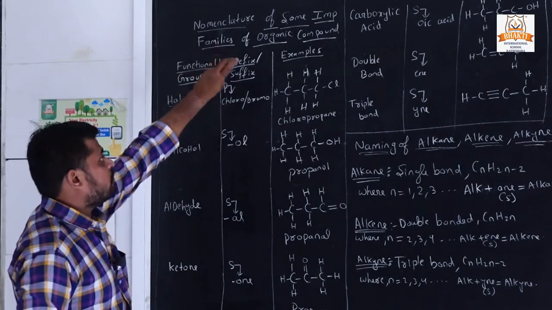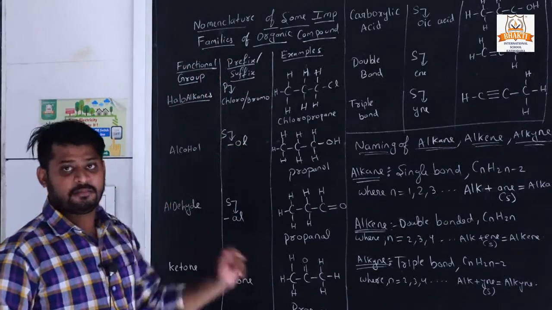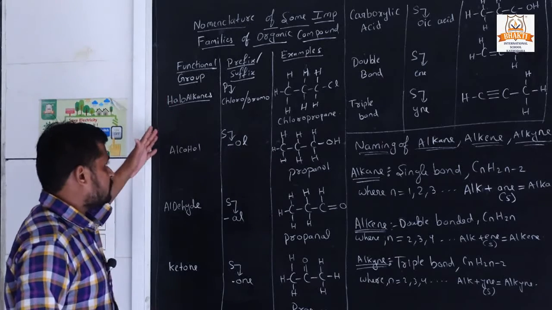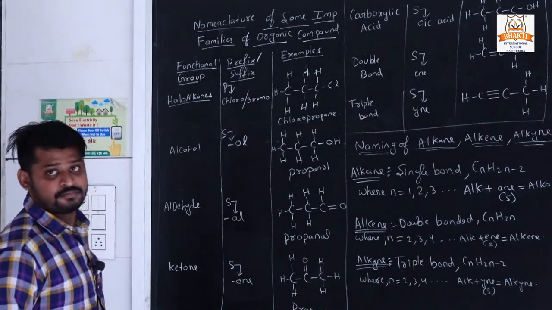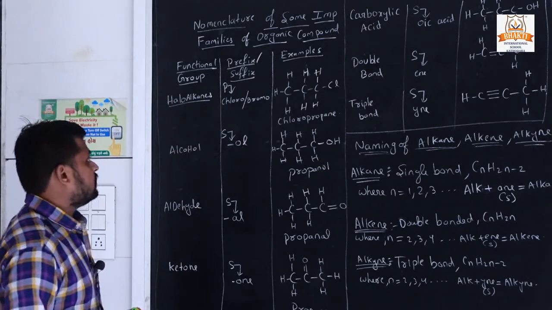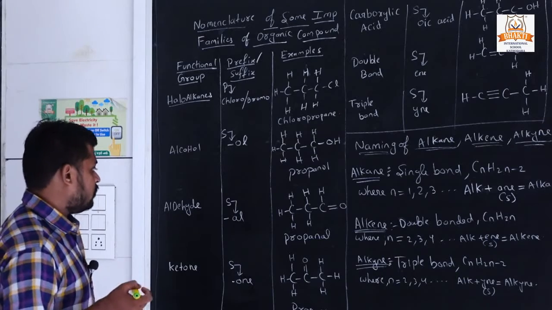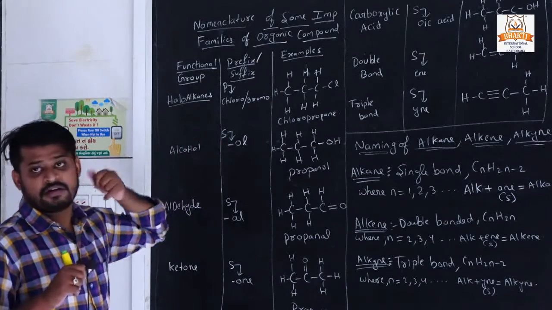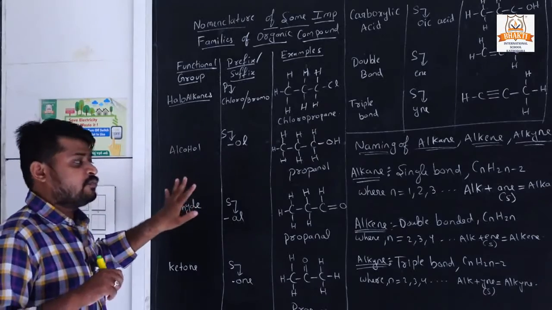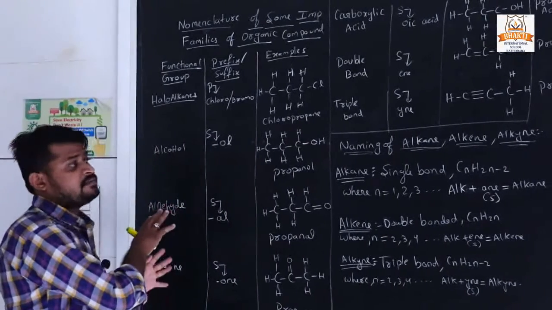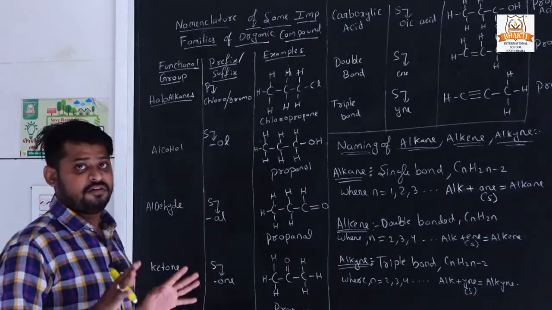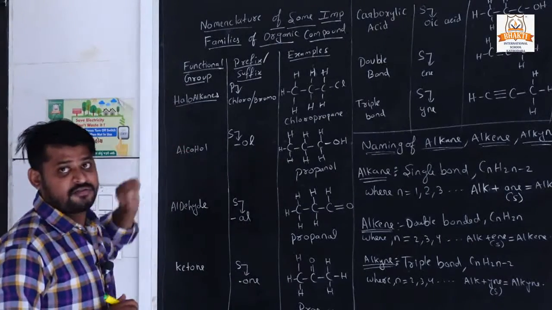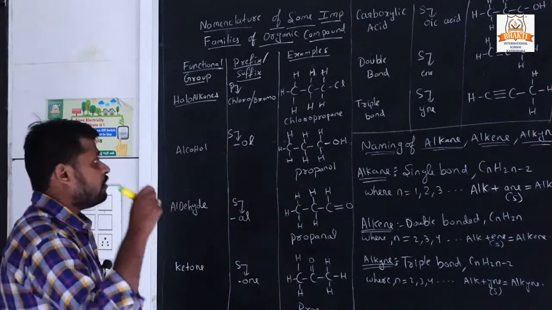Nomenclature of some important families of organic compounds. We all know these are the important functional groups of organic chemistry: haloalkanes, alcohol, aldehyde and ketones, carboxylic acid, double bond and triple bond. Mostly all the structures of compounds are formed from these. So we will start with our first functional group, that is haloalkanes.